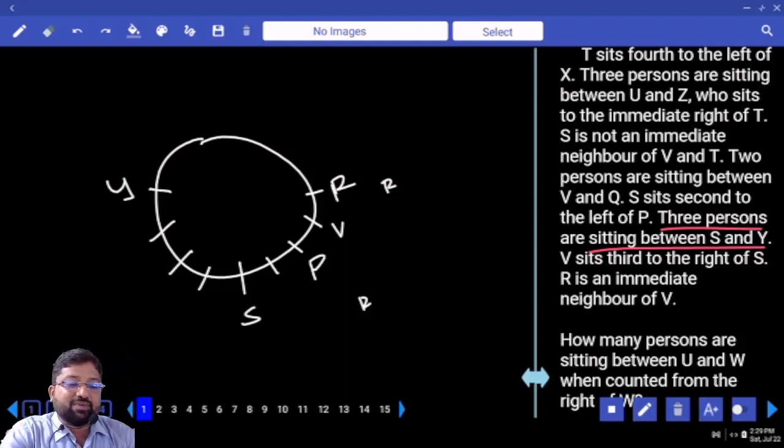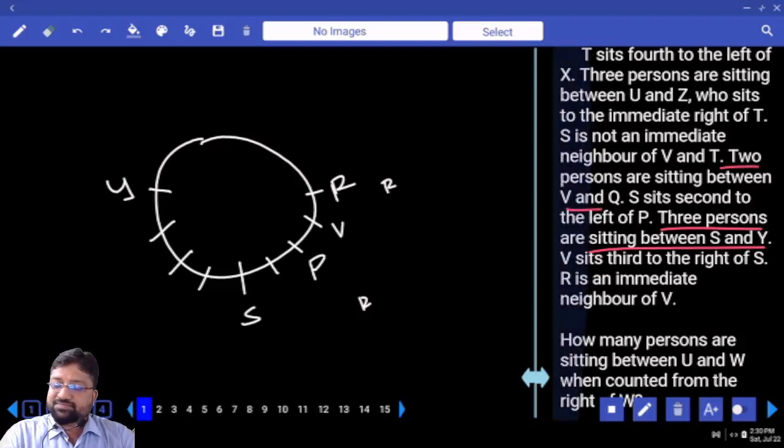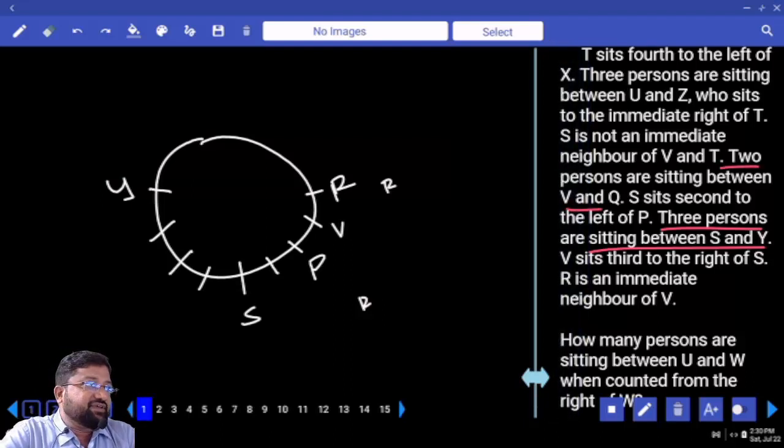How many places did I cover? How many more are needed? 2. Read where the other clues are. 2 people sit between V and Q. 2 people are sitting between V and Q, meaning to the left side of V. Is it possible? Did I get all 11 places?